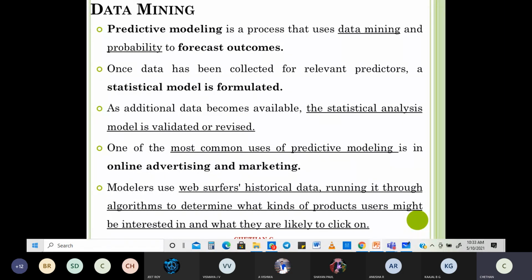That's what we always think, right? We think of a product generally. There's a famous joke: a person talks with his friend regarding a certain product, and then he opens Google. You can very clearly see that product as a suggestion in the Google box. It's highly freaky, but that's how things are now. That's the simplest example people can think of: web server data showing what people are mostly interested in.